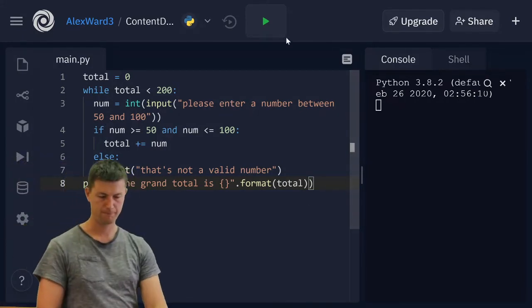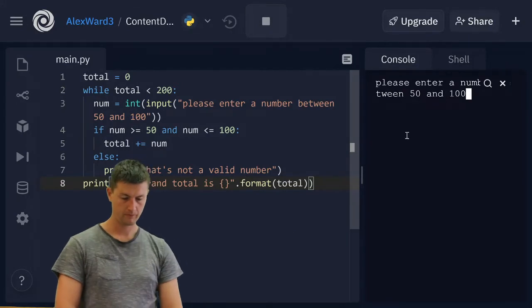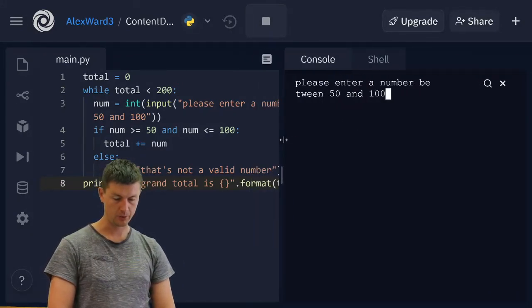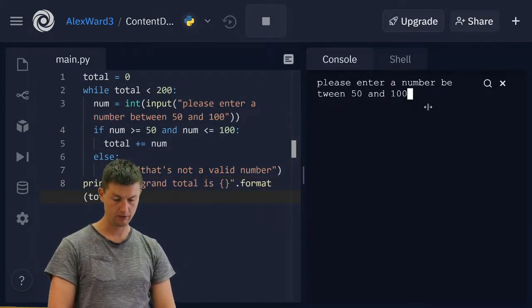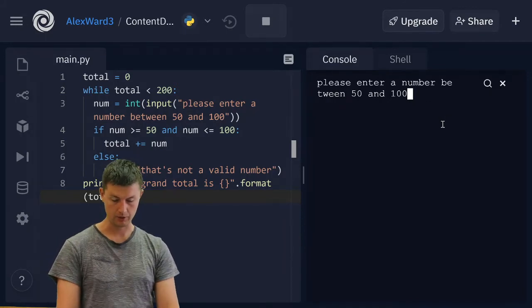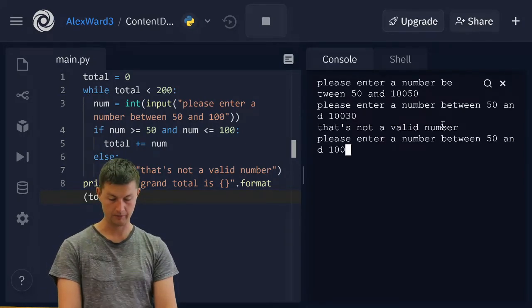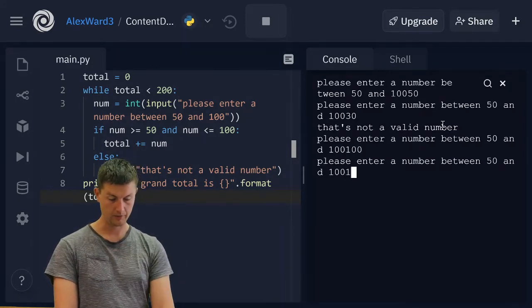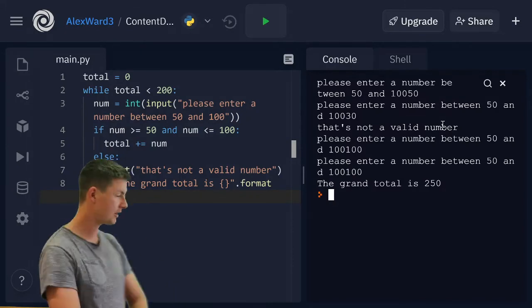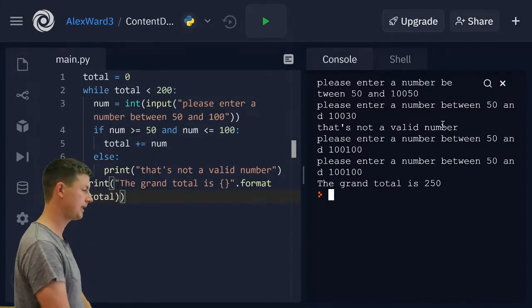Let's run it. Please enter a number between 50 and 100. I'm going to put in 50. Please enter a number between 50 and 100, and I'm going to put 30, and I'm going to put 50. That's not a valid number. Cool, well let's keep going. 100 and 100. The grand total is 250. Excellent, hey, that's working well.